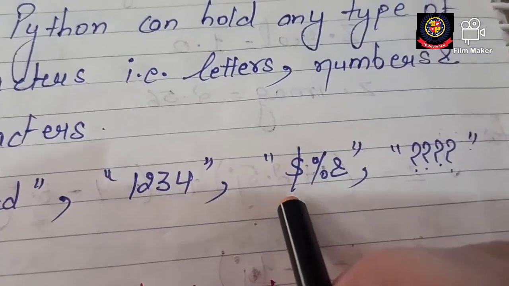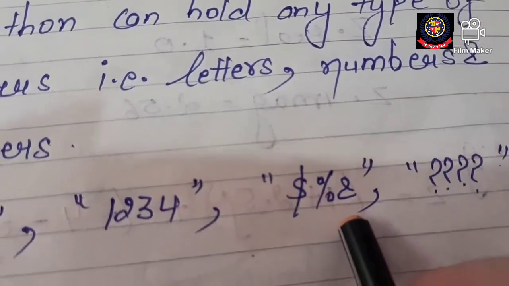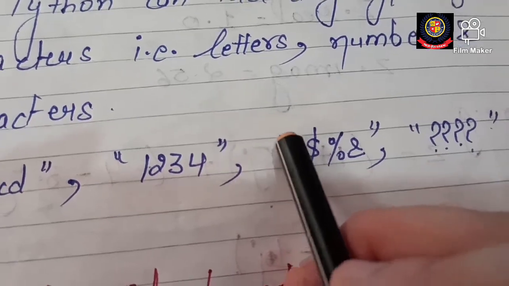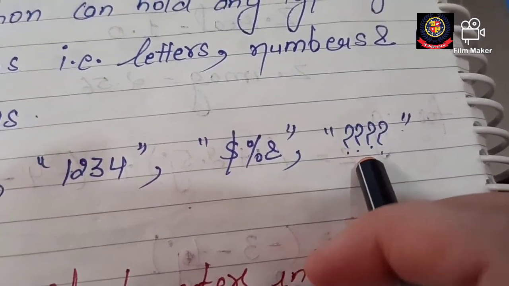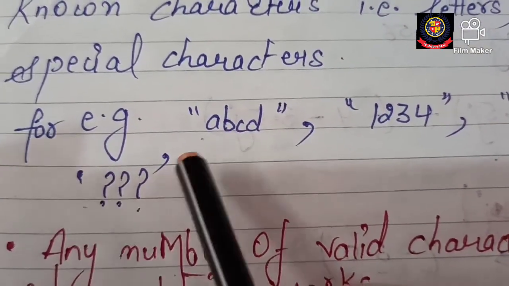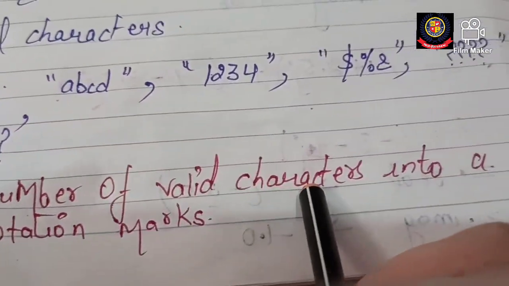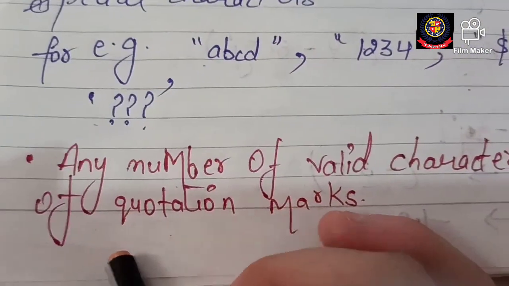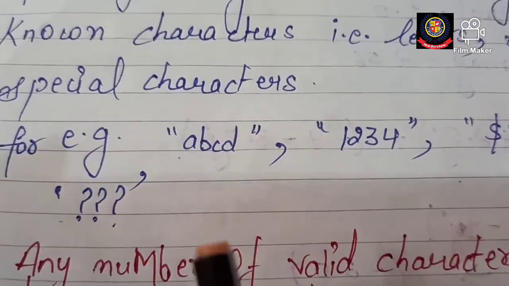Here I have used some special characters, the dollar sign, percent sign, and ampersand, again in double quotation, again this is a string. Then I have taken a question mark, again a string. Again I have used this question mark but in a single quotation, that is also a string. So any number of valid characters inside a set of quotation marks is considered a string.